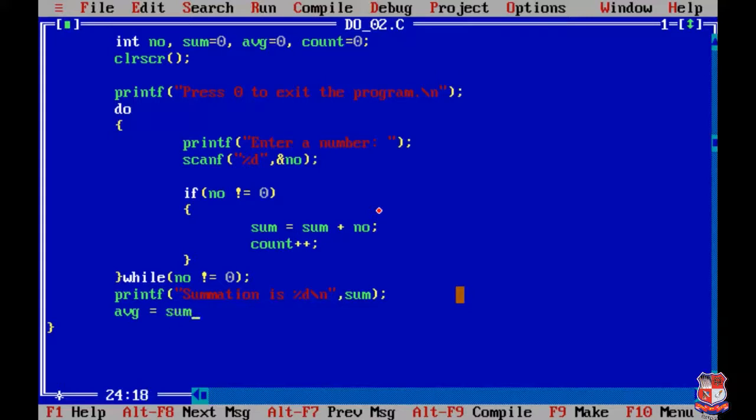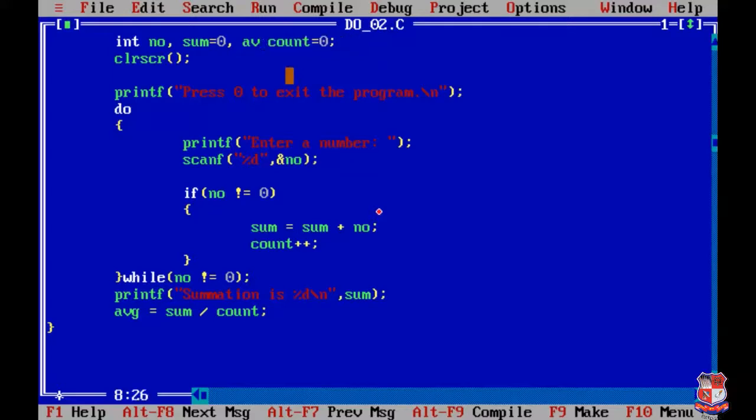avg equals to sum divided by count. But we can note that the summation and count are both integer values and we are doing division, so the answer will be a floating point value. So we must declare our avg variable with the float data type.